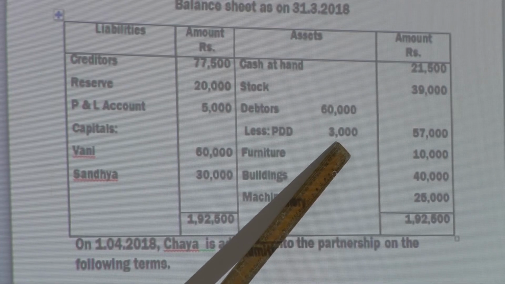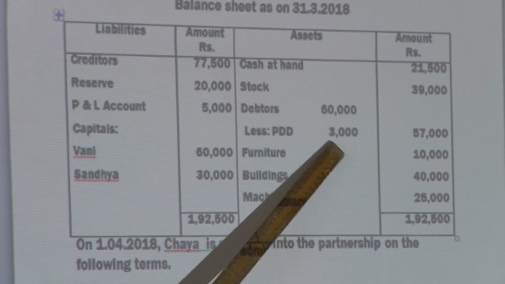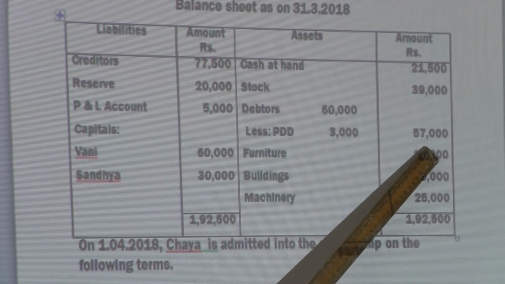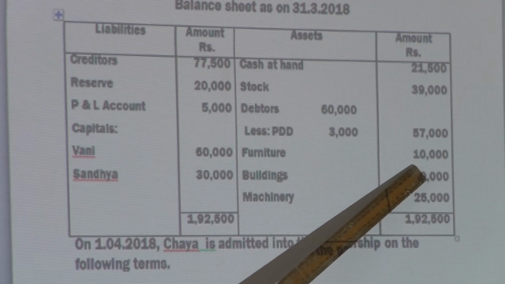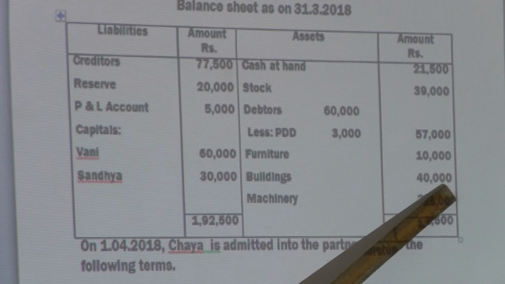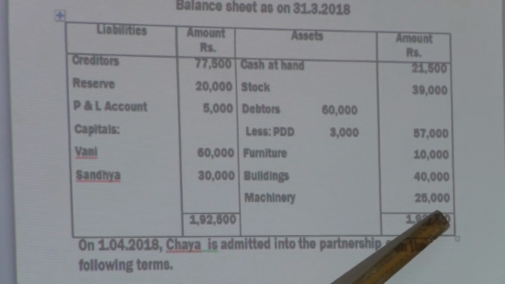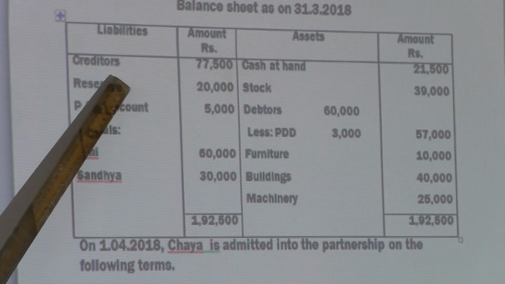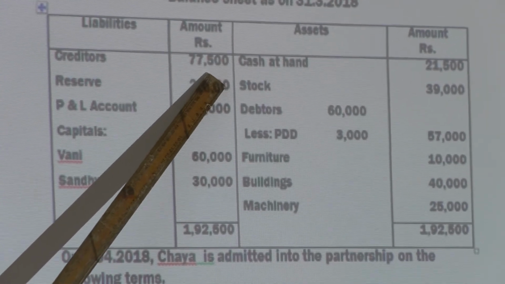Before admission, they have given credit of 60,000 rupees, of which they expect a loss of 3,000, so the net amount is 57,000. Furniture 10,000 before admission old value, building 40,000 before admission old value, and machinery 25,000 before admission old value. On the liability side, creditors 77,500.